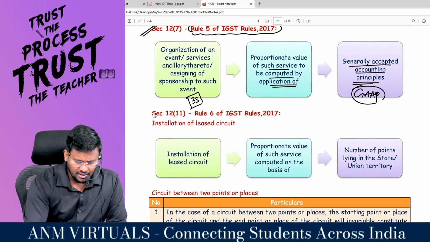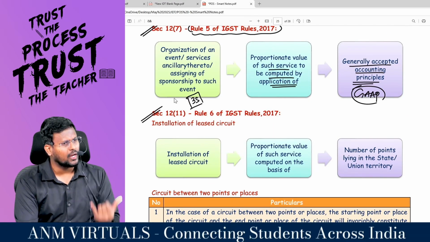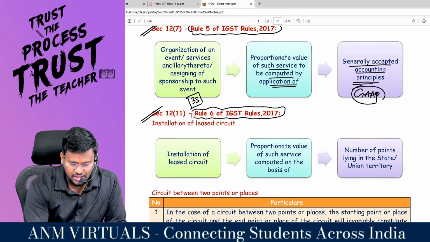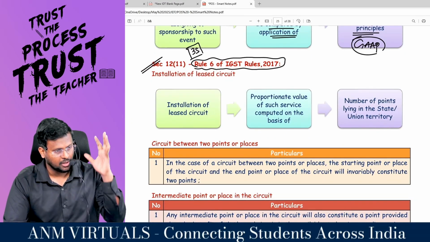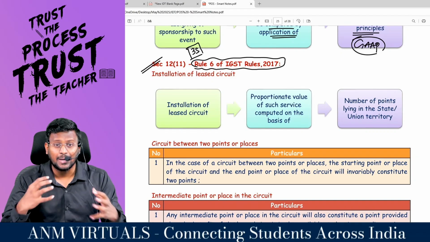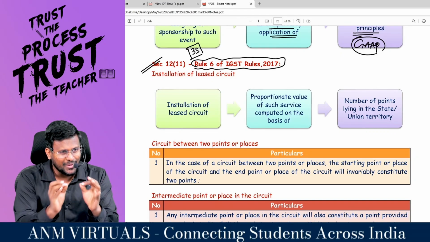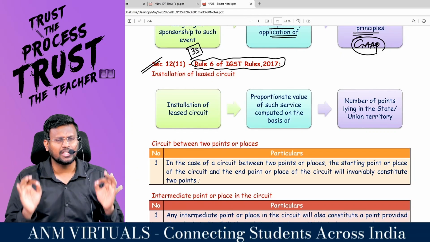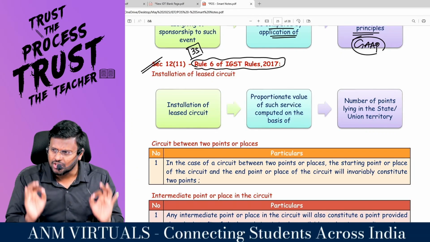Coming to the next one, 12.11. Have you heard about 12.11? Yes, sir. What is 12.11? Telecommunication services. For that, rule 6 of the IGST rules will be applicable. Sir, we have talked about that. Right, sir? If the service has been provided by way of a fixed telecommunication line, the place where the fixed telecommunication line is installed is the place of supply.